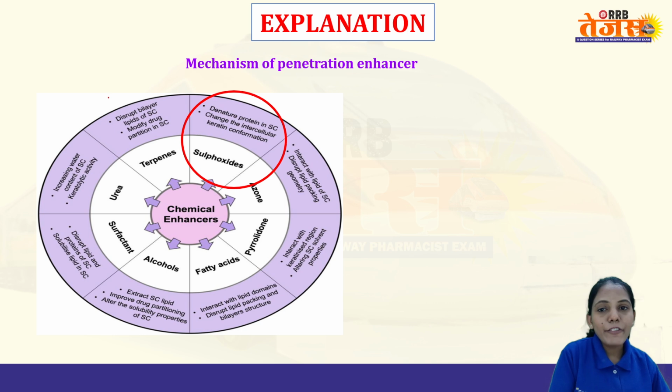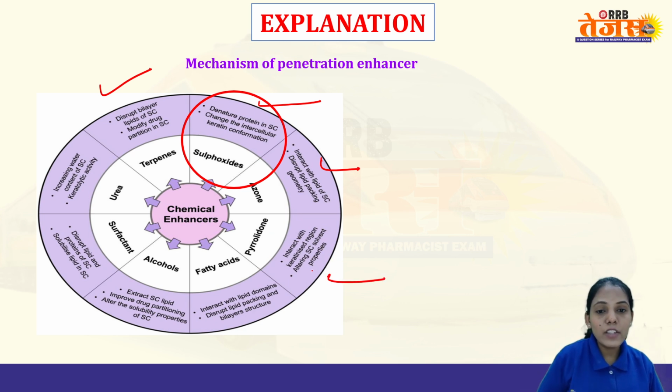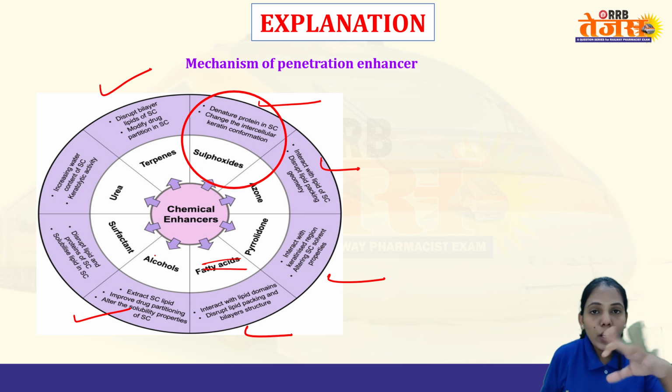So we have terpenes, which disrupt the bilayer lipids. Then sulfoxides like dimethyl sulfoxide denature the protein. Azones again interact with the lipid structure. Pyrrolidones act on the keratin structure. Then we have fatty acids, which disrupt the lipid packing and the bilayer. Alcohols improve drug partitioning, because from your formulation the drug will partition into the cell structure, which is lipid in nature.